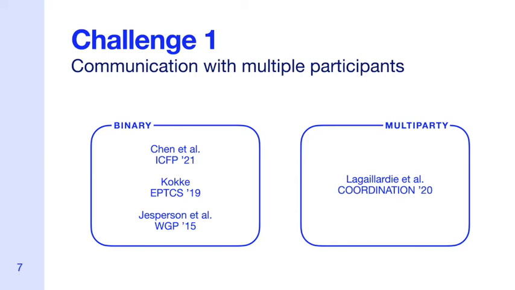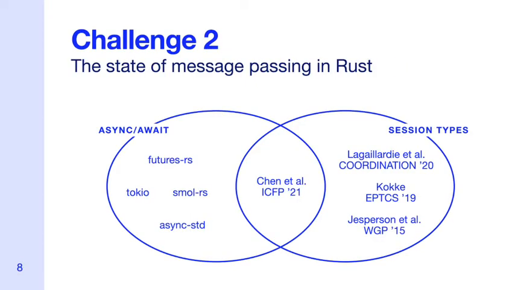Meanwhile, the majority of real-world protocols consist of more than two participants. Secondly, although there are many Rust libraries which support message passing using async await, only the work by Chan et al. combines this with session types. We want to achieve the performance of async await in Rust, combined with the safety guarantees that we're given by session types.